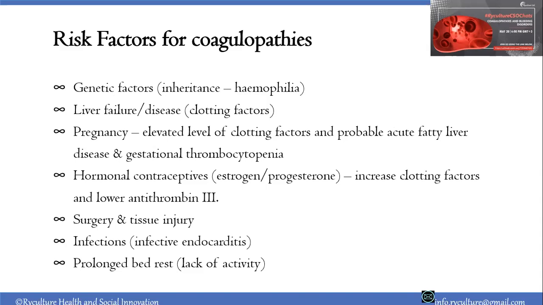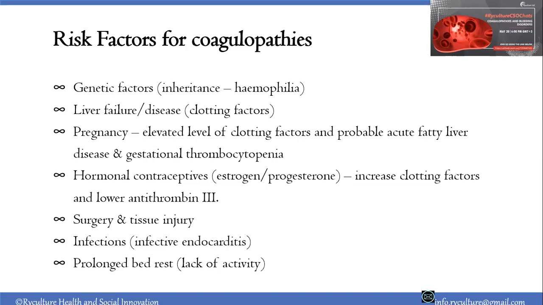Then we have pregnancy, with an elevated level of clotting factors, and probable acute fatty liver disease and gestational thrombocytopenia. In pregnancy, the clotting factors are produced at a higher level. When they are in higher levels in circulation, your chances of blood clotting are also high. Another problem is that there's a chance of acute fatty liver disease or gestational thrombocytopenia with pregnancy, which means reduced production of platelets, or liver disease with reduced production of the clotting factors, and that leads to a risk of coagulopathies.